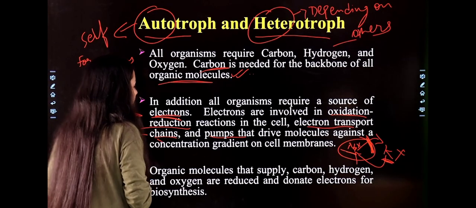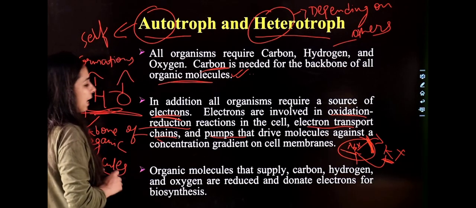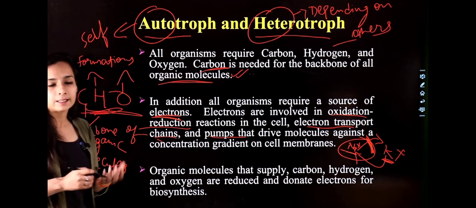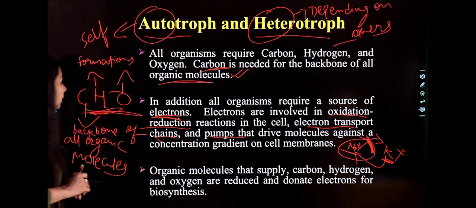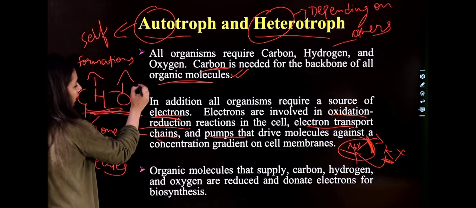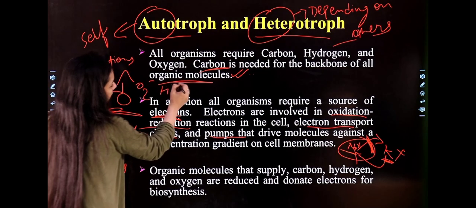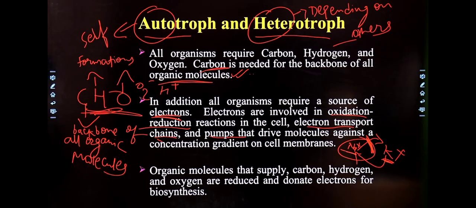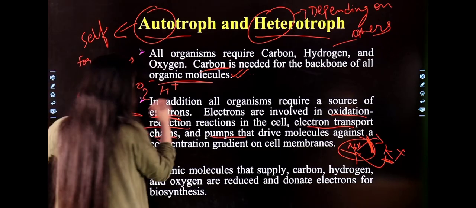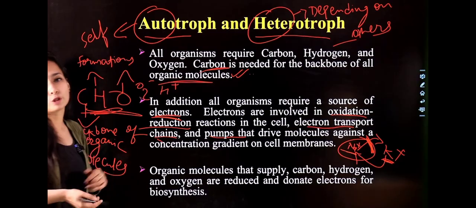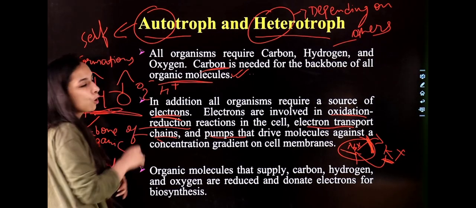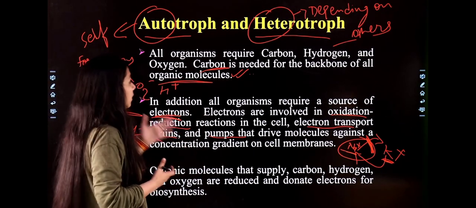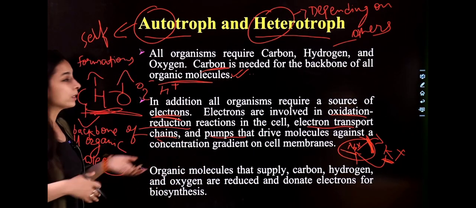After that, organic molecules that supply carbon, hydrogen, oxygen are reduced and donate electrons for their functions, because these have charge like O2, H plus. So they donate electrons, right, for the biosynthesis of organic molecules, correct? So, clear with the auto and hetero. This is the description of why, what the nutrition is, how they require it, what the need is.